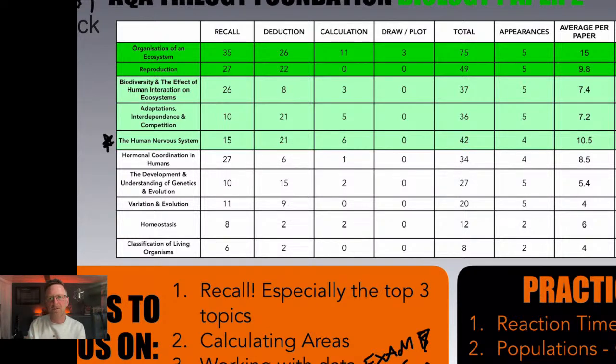Now there are a few different practicals to measure reaction time. Classic one is dropping the ruler and you have to hold it. But again, working with those types of questions, practicing those practical questions, they ask you about errors. What could they have done better in their method to make it more accurate or more reliable? Or what's the independent variable and dependent variable and so on and so forth. So being really clear on what those things are, the different types of errors and working out averages, and obviously working out the different variables in a practical, that's going to really, really help you. And that's where most of these marks are each year, because it's based on the practical, okay?